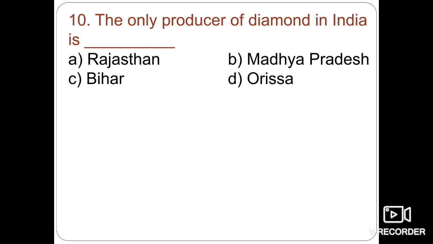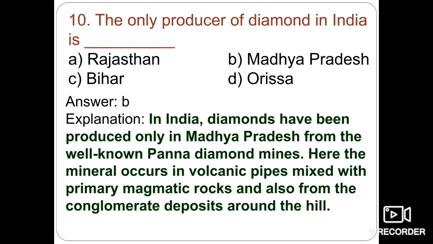The next question: the only producer of diamond in India. Rajasthan, Bihar, Madhya Pradesh, or Odisha? We all know it is Madhya Pradesh. In India, diamonds have been produced only in the state of Madhya Pradesh, from the well known Panna diamond mines. Here the mineral occurs in volcanic pipes, mixed with the primary magmatic rocks, and also in the conglomerate deposits around the hill.